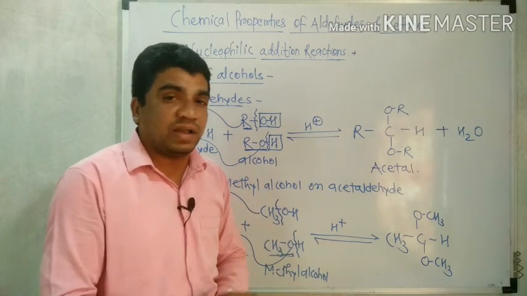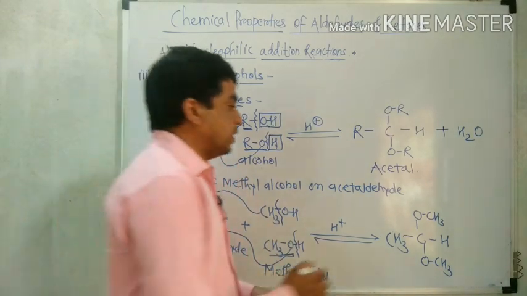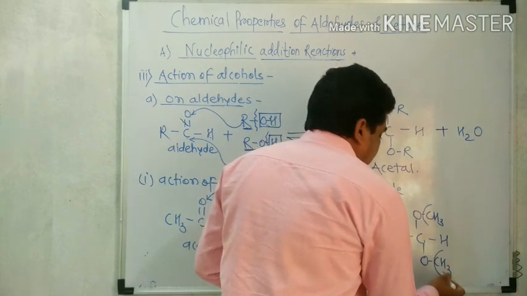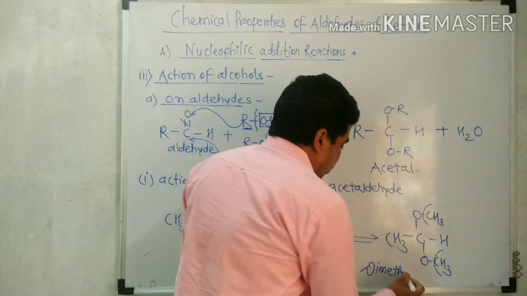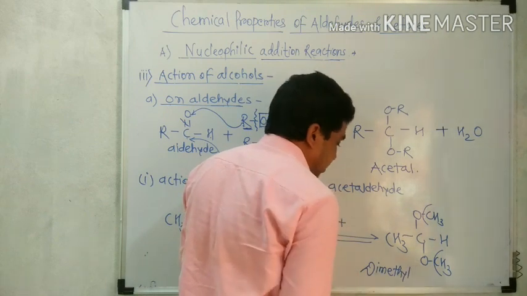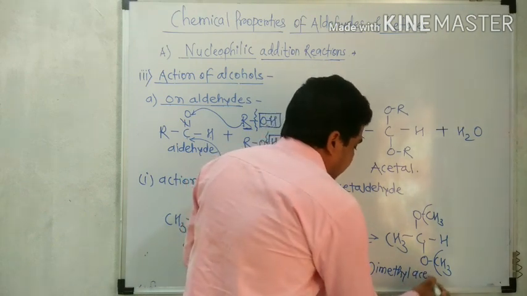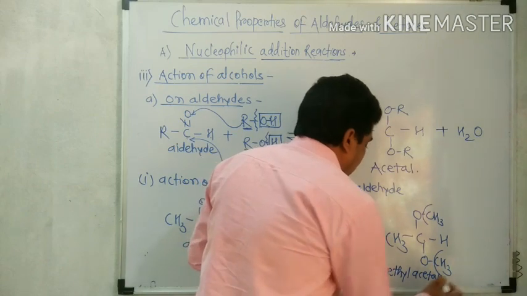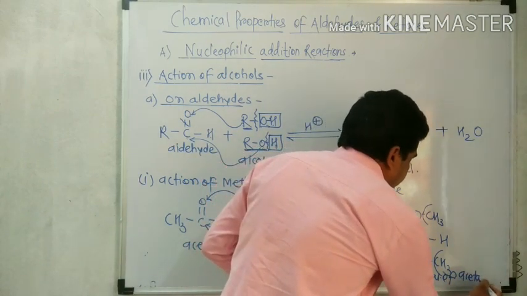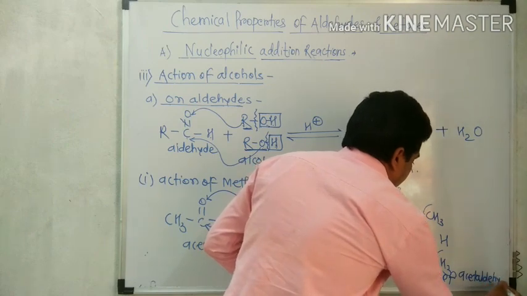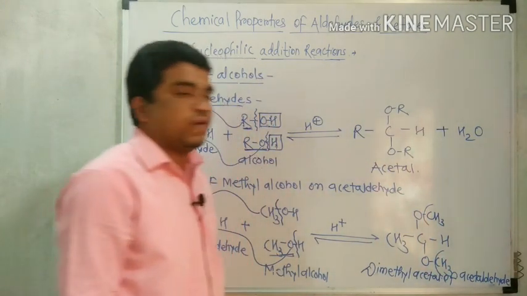It is acetal formed by acetaldehyde, but it contains two methyl groups. Therefore, due to presence of two methyl groups, it is known as dimethyl acetal of acetaldehyde.